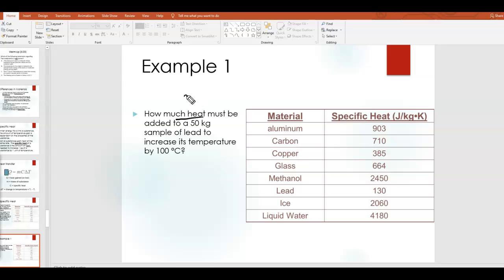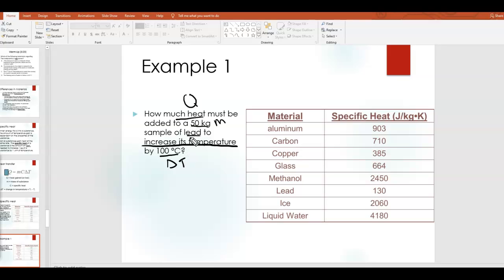How much heat? Heat is Q. Remember that's measured in joules. Must be added to a 50 kilogram, so this is the mass, sample of lead to increase its temperature by 100 degrees Celsius. Now keep in mind, it says to increase its temperature. It doesn't say the temperature is 100 degrees Celsius, but that it increases by 100 degrees Celsius. So this is going to be our delta T.